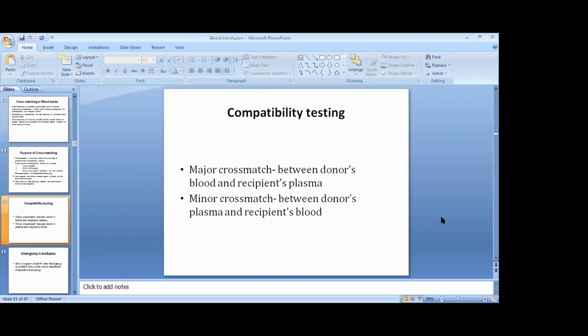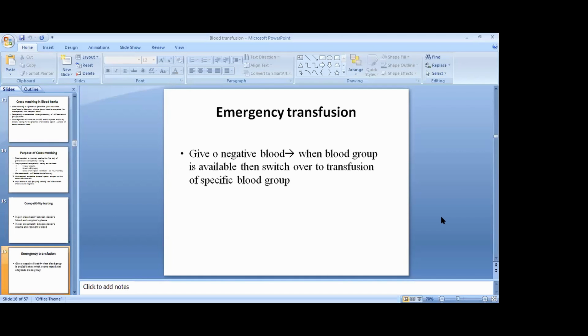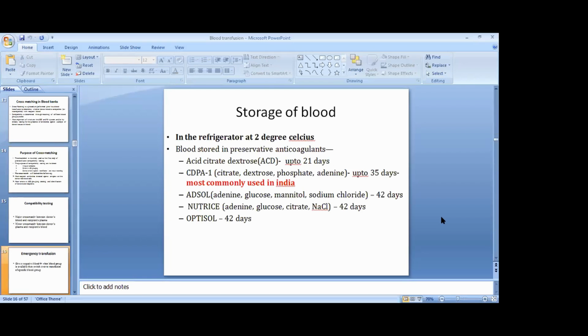Next, compatibility testing. Major cross-match is between donor's red cells and recipient plasma, and minor cross-match is done between donor's plasma and recipient blood. What is emergency transfusion? If the patient has come to the emergency and needs urgent blood transfusion, we give O negative blood without cross-matching, and when the blood group is available, we switch over to transfusion of the specific blood group.